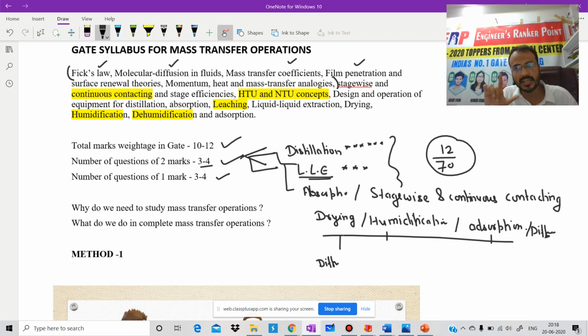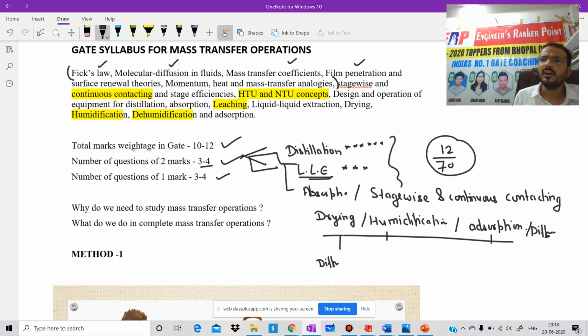I hope this is clear to each and everyone. In mechanical operation, we separate the components with the help of mechanical forces.